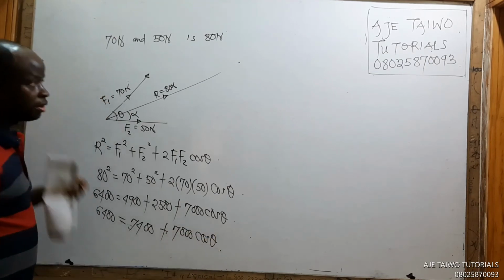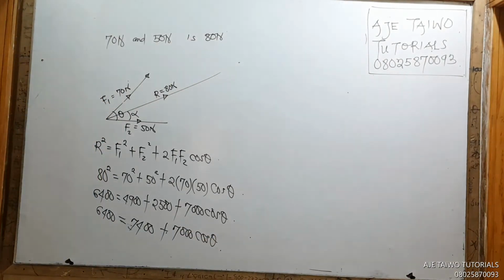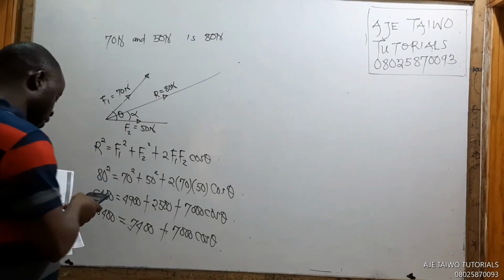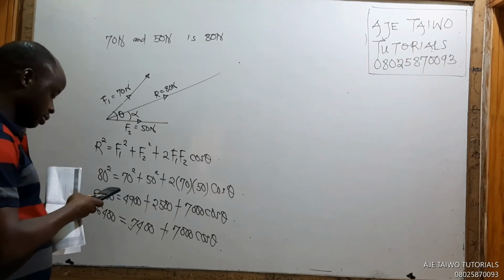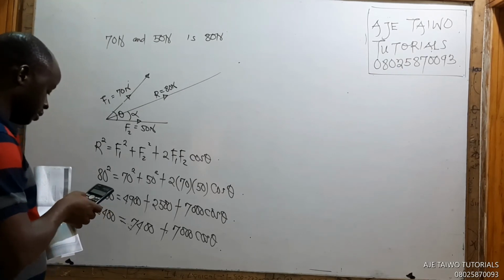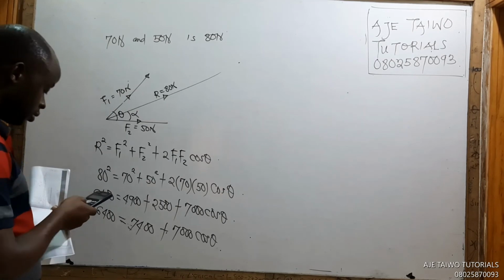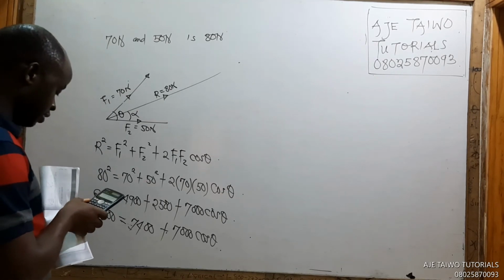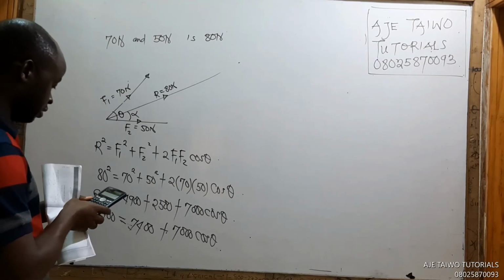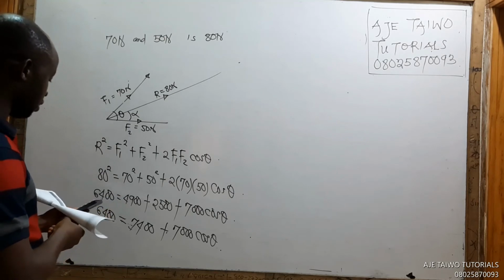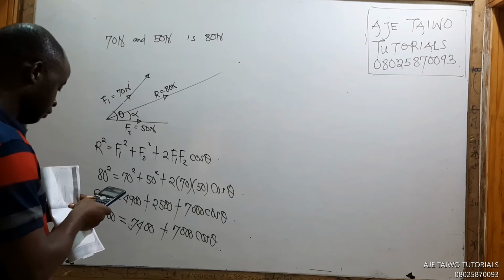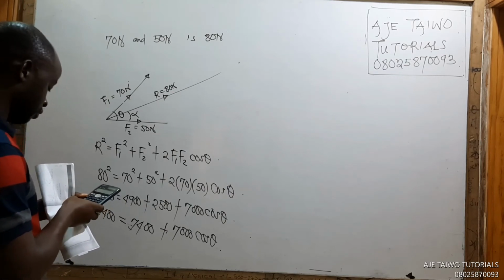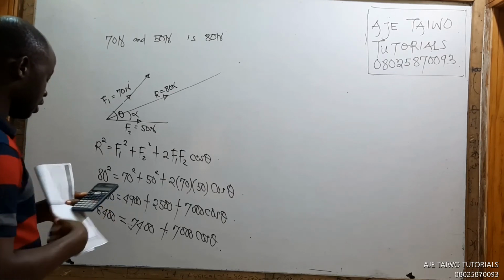Let me confirm my figures. 80 squared is correct, 70 squared is correct, 50 squared is correct. Okay, good. 2 times 70 times 50 gives us 7,000. 49 plus 25 gives us 74.